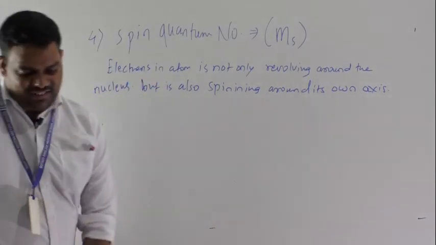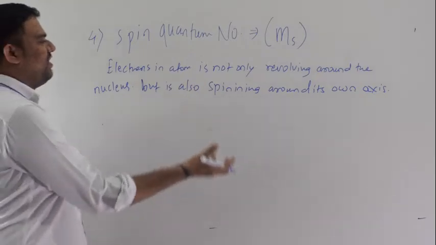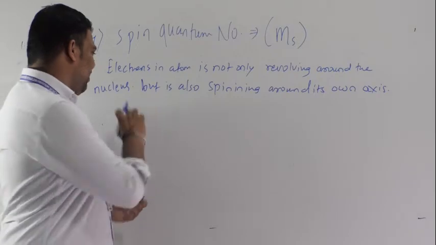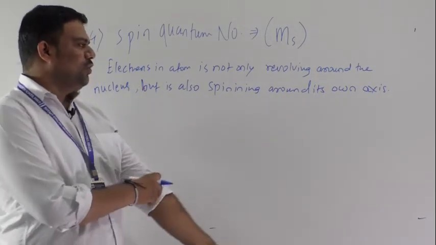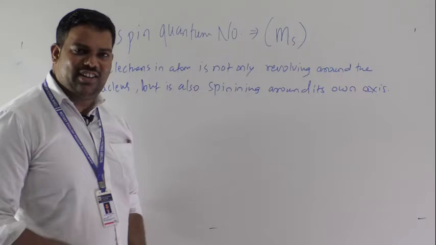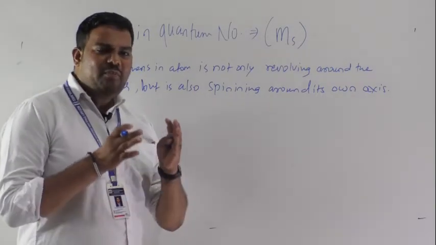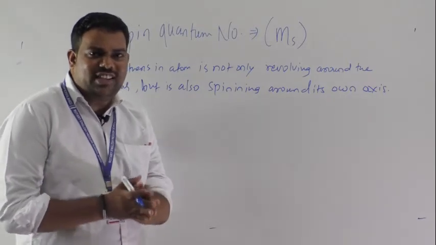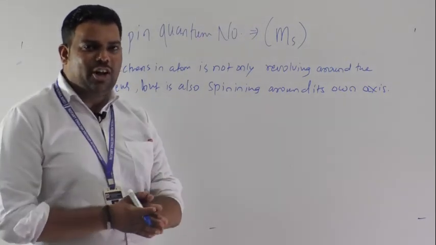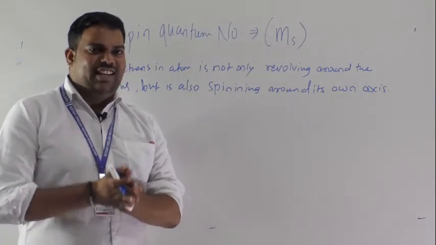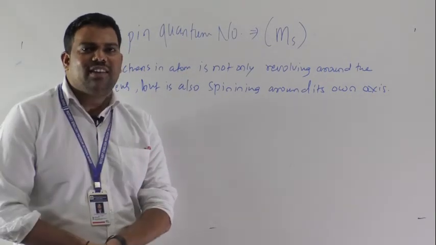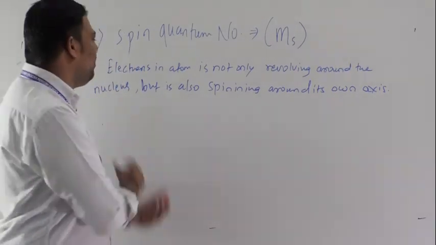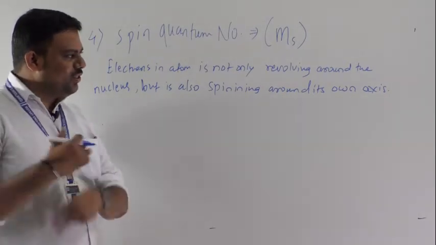Electrons in an atom are not only revolving around the nucleus, but are also spinning around their own axis. Understood? I am saying it in very simple language. Hope you understood all this: principal quantum number, azimuthal quantum number, magnetic quantum number, and our fourth is the spin quantum number. Electrons are also spinning around their own axis.